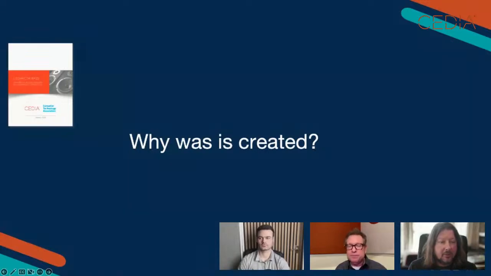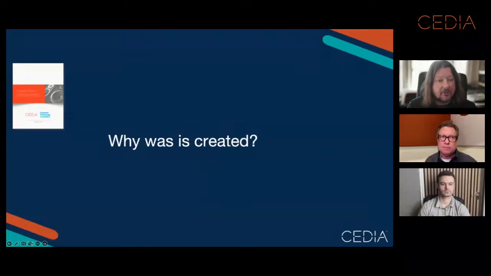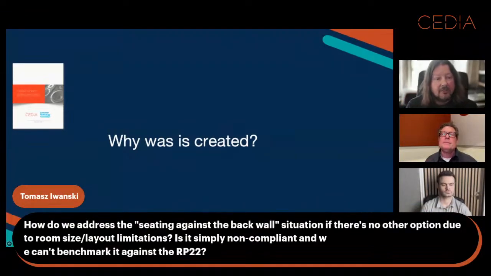One from Thomas, very good question. He says, how do we address the seating against the back wall situation if there's no other option? I believe from memory that from level 1, we require the listener's head to be half a meter, which I was told in the US, they're called freedom units. In freedom units, that is around 1.5 feet from a room boundary. So I don't think that's too draconian. And if you have to put your customer's head closer than half a meter away from a room boundary, I don't think any of us can say that you're going to get an acceptable result.